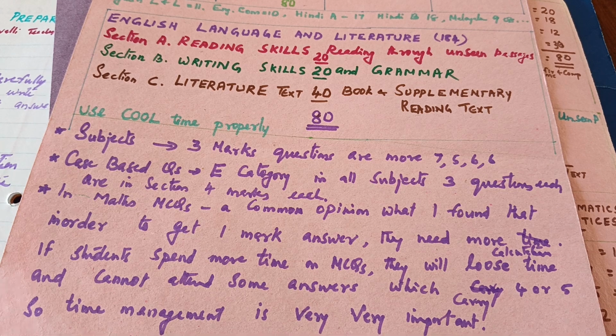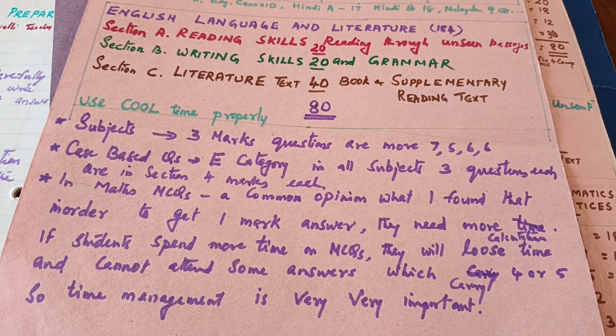You have to use your practical knowledge regarding case-based studies, source-based studies, critical thinking, that way. In mathematics, in the case-based studies, suppose 4 questions are there, in one question itself there may be 4 parts, that is 1 mark, 1 mark, or 2 marks, 1 mark, like that. These 3 or 4 parts of each question focus on different equations.